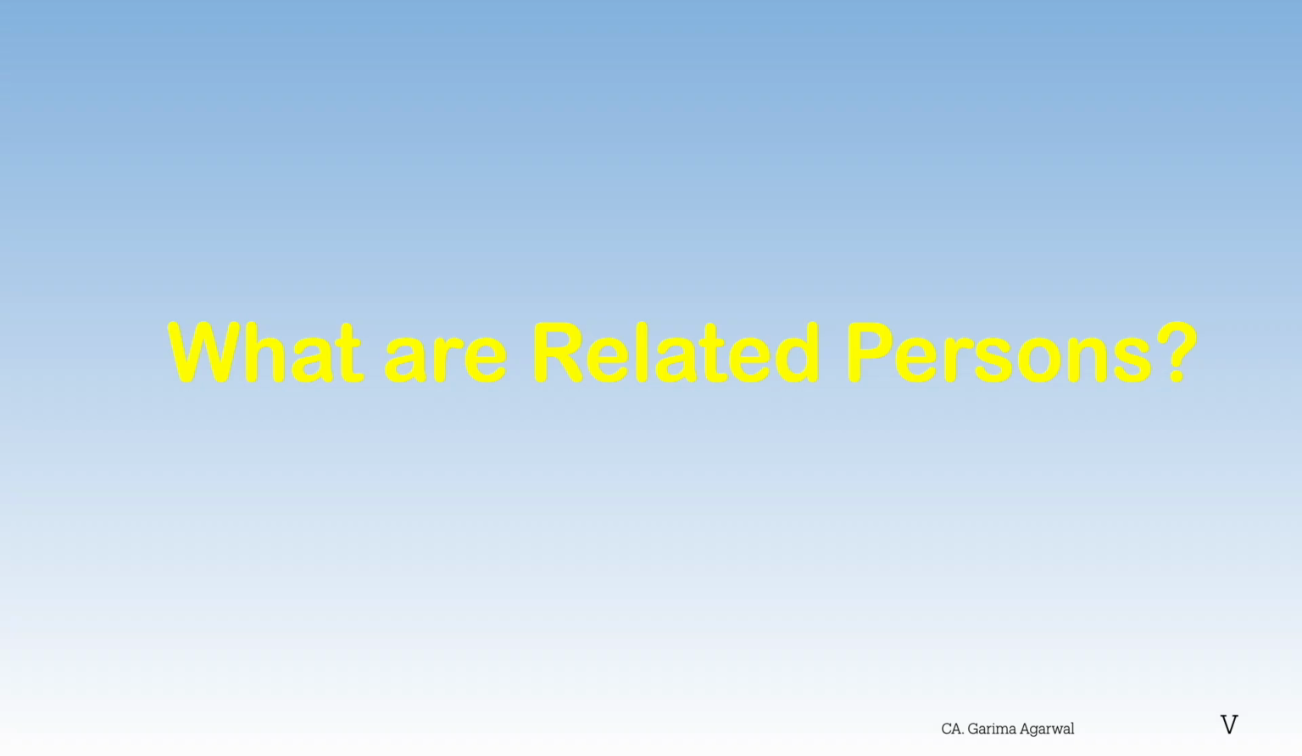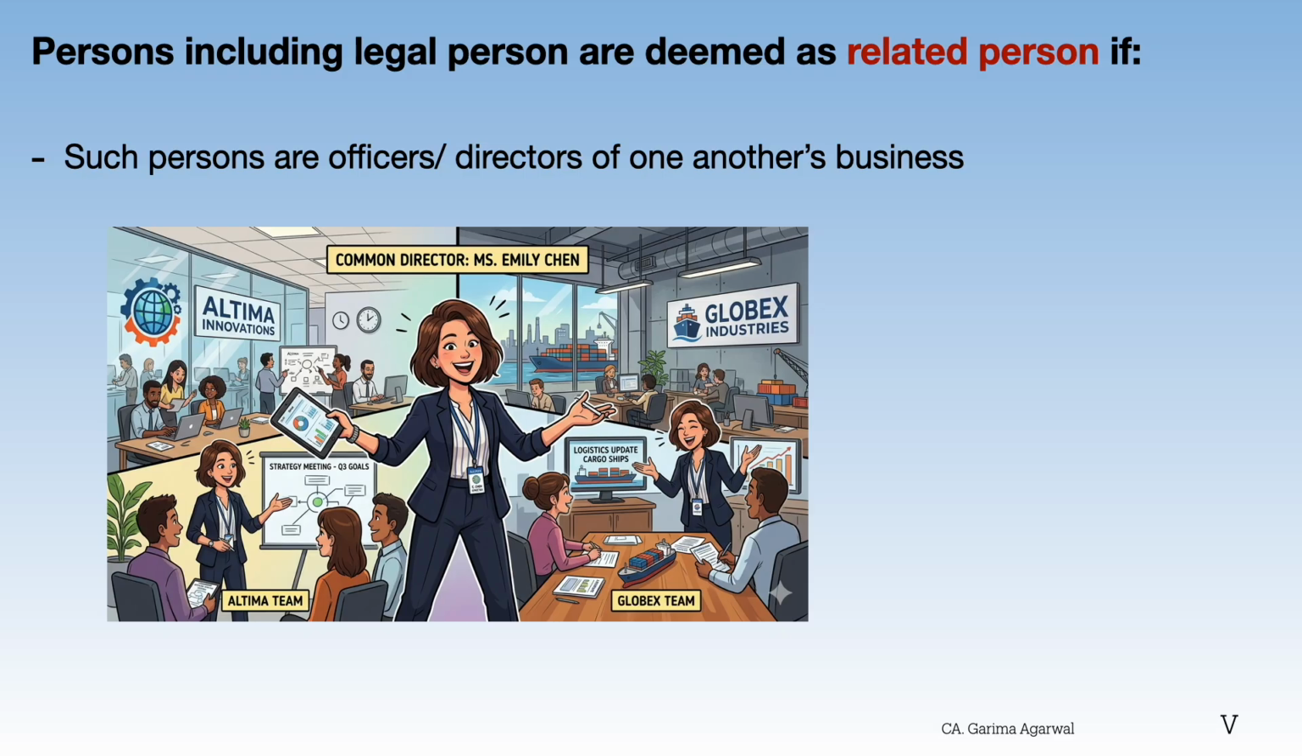So now let's understand what related persons are first. Persons, including legal persons, are deemed as related persons if such persons are officers or directors of one another's business. So let's suppose in this picture, Miss Emily Chen is the common director of Ultima Innovations as well as Globex Industries. So basically Ultima and Globex become related persons due to both companies having a common director. Here officer and director are used interchangeably. That means both are the same.